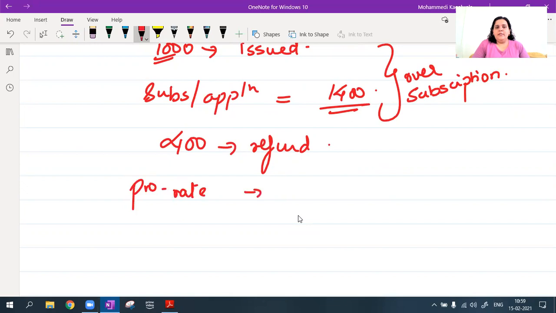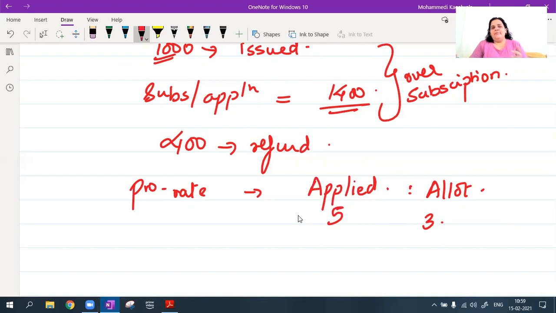Pro rata means what? Say in case you have applied for 5, the company will allot only 3, so that we are able to give shares to everyone who has applied. ठीक है ना? So in case you have applied for 5, I will allot only 3 to you. Okay, so that is known as adjustment, whenever there is an oversubscription.